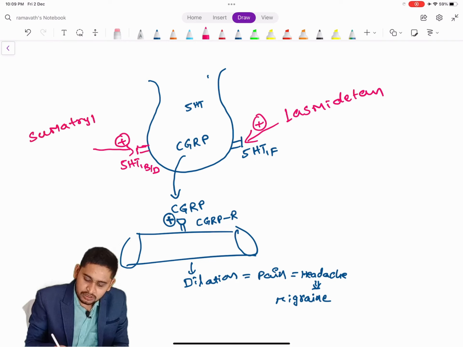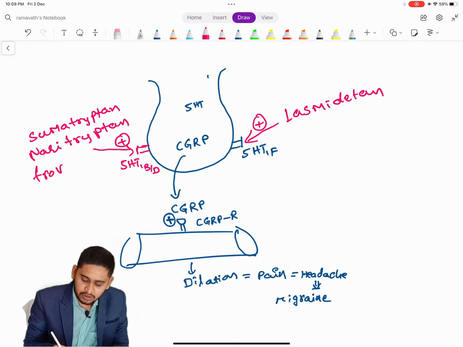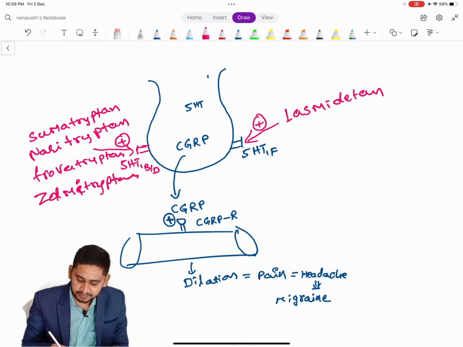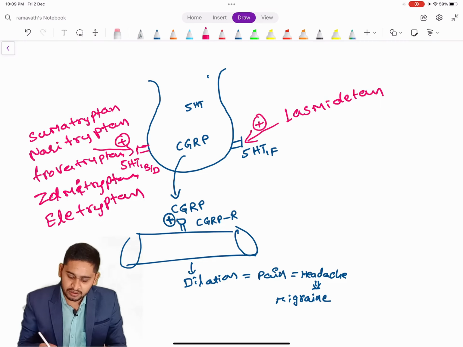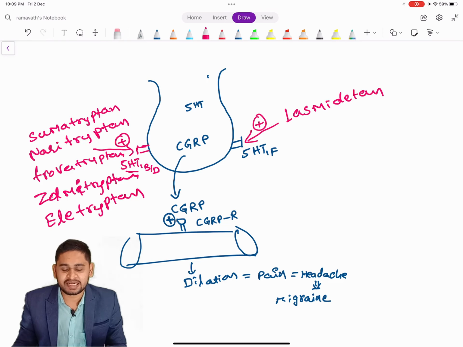sumatriptan, naratriptan, frovatriptan, zolmitriptan, eletriptan. All these triptans act on the receptors called 5-HT1B receptors.